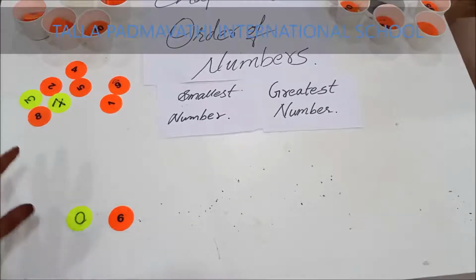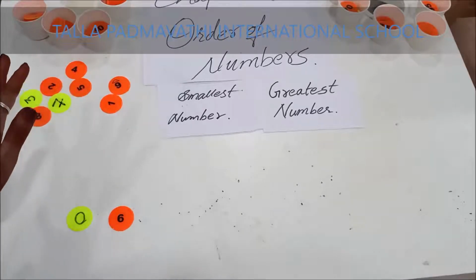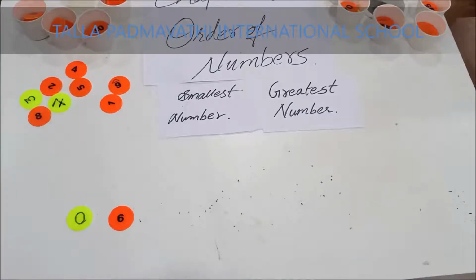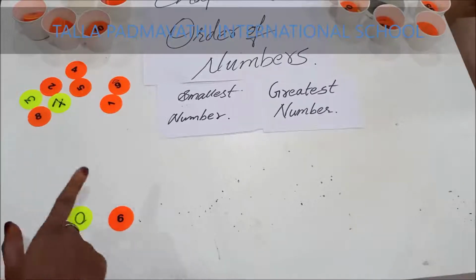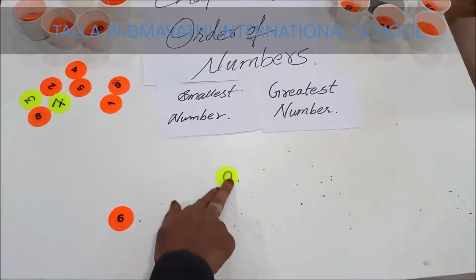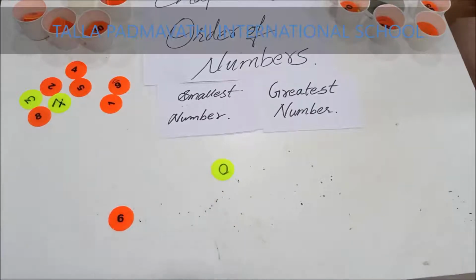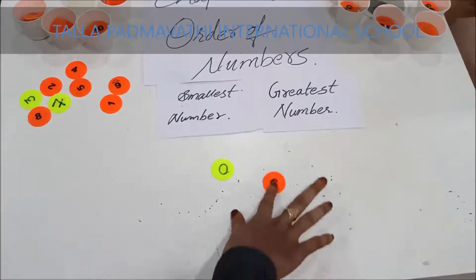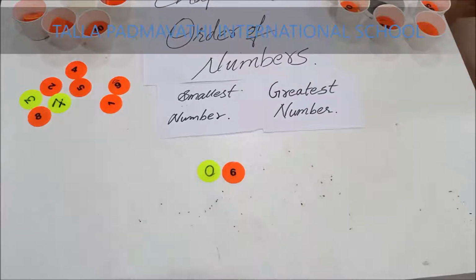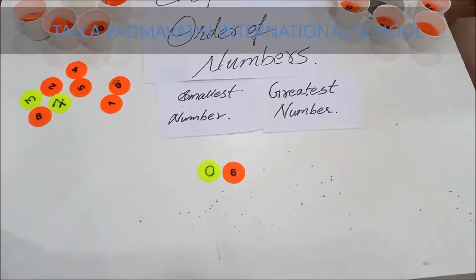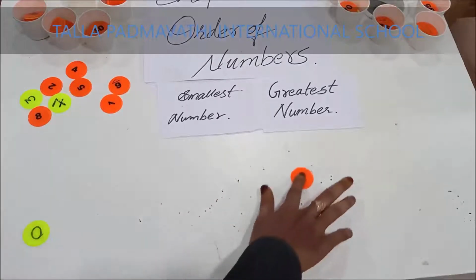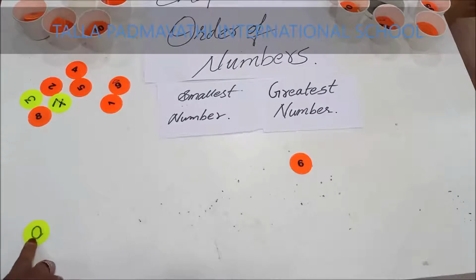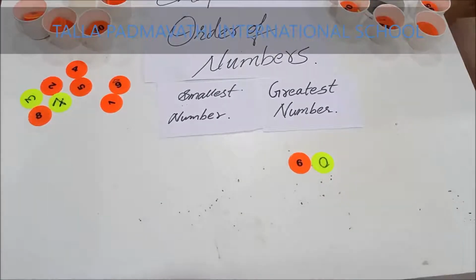Tell me, which is the smallest digit? 0. And which is the greatest digit? 6. So, what is the greatest number formed using this? 6, 0. 6 and 0 makes 60.